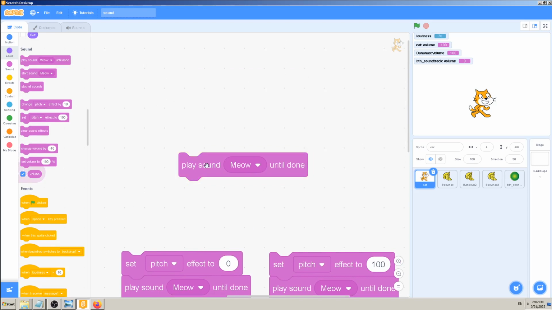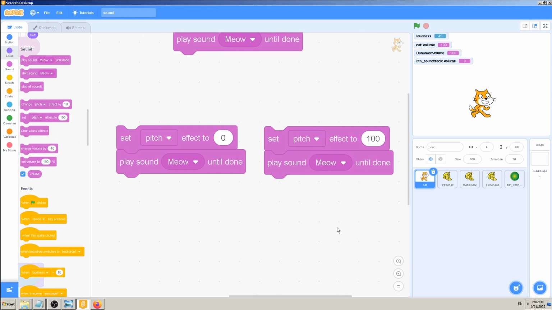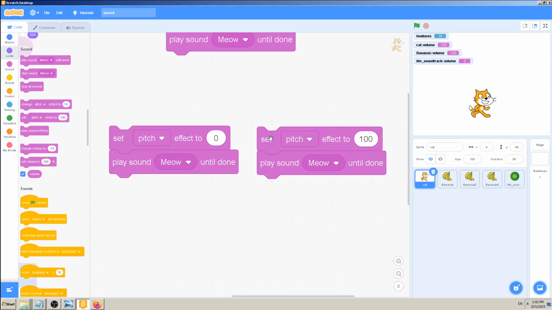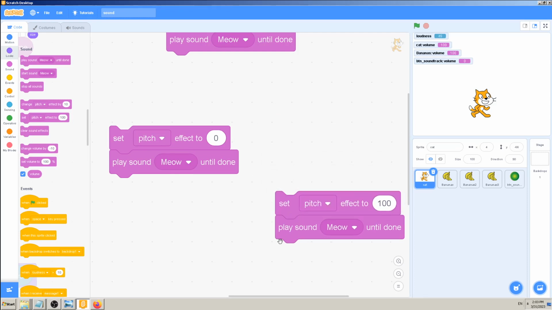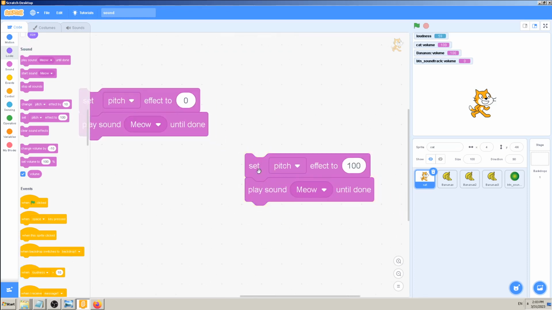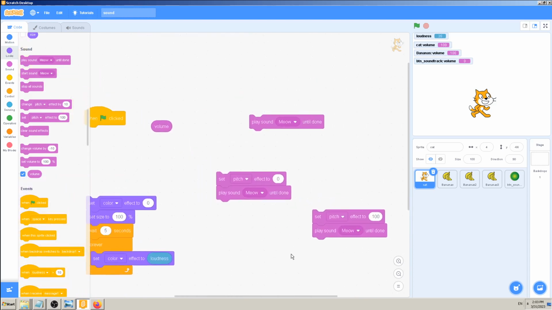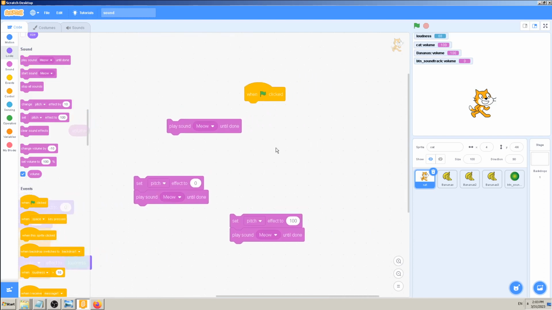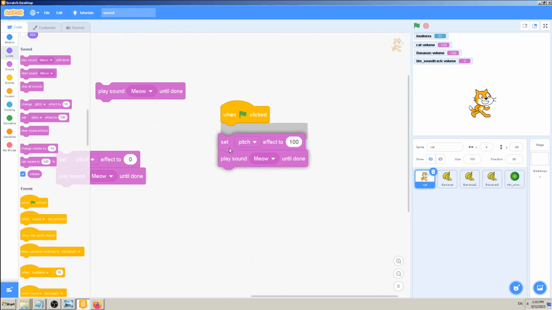It is like this, and for example your game designer, or you yourself, say, okay, I need it a little bit higher, let's change the pitch to 100 and see how it plays then. So first set the pitch effect and then play sound, and now it's much different. So we have changed this. So for example I can add this to when my game starts, so my cat meows in some kind of higher voice like this.